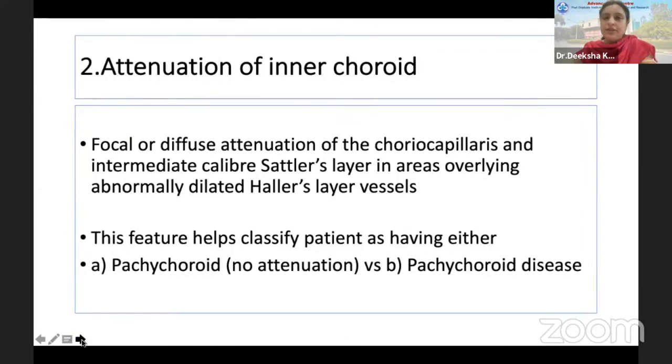The second key feature, and probably a very important feature, is the attenuation of the inner choroid. You have to keep my OCTs in mind. Focal or diffuse attenuation of the choriocapillaris and the intermediate Sattler's layer in the area involving the abnormally dilated Haller's layer vessels is what is classified as attenuation. This feature helps classify the patient as having either simply pachychoroid, where we do not see any attenuation, versus pachychoroid disease, where we see attenuation of the inner choroid.